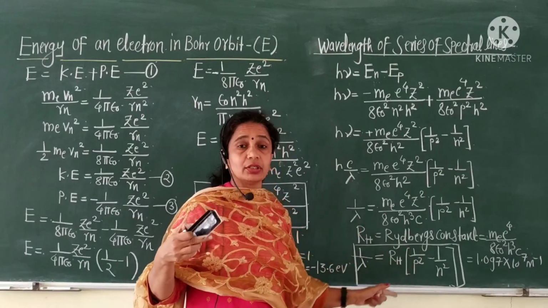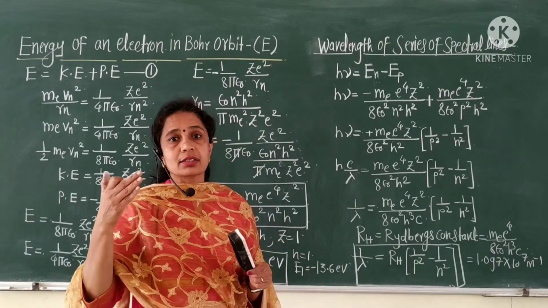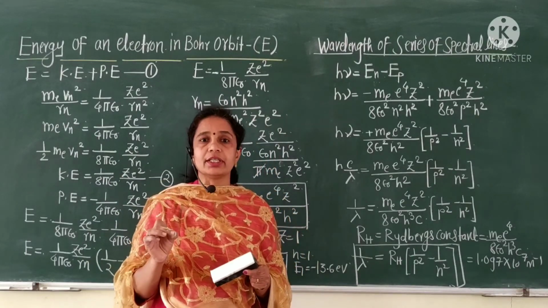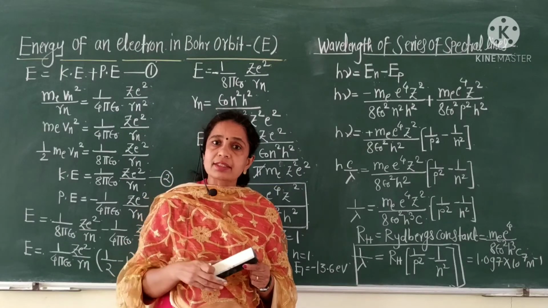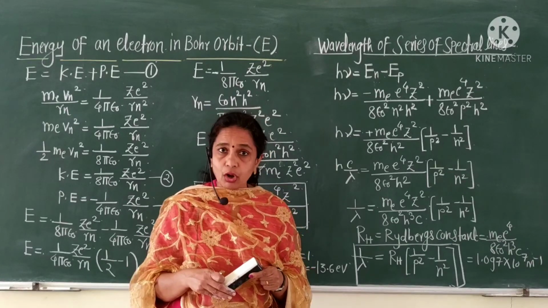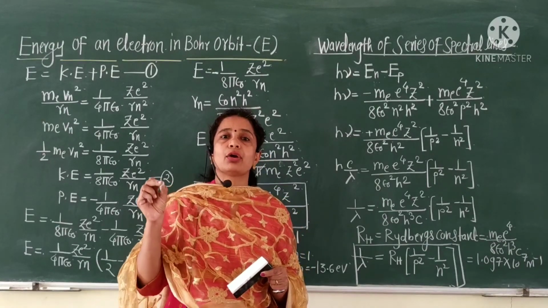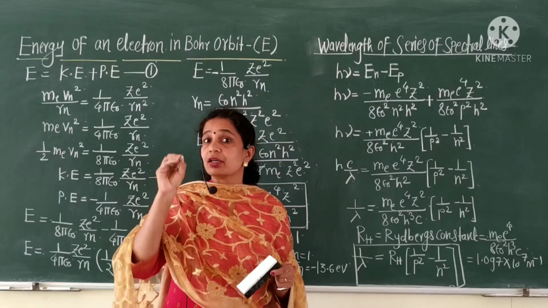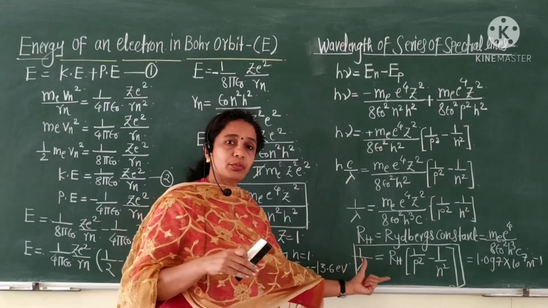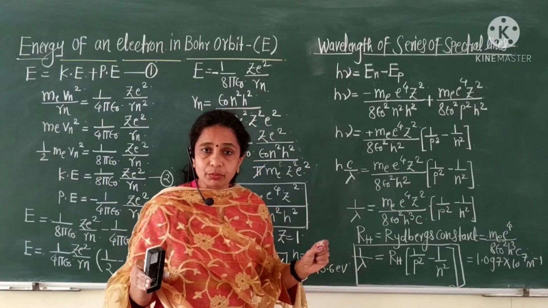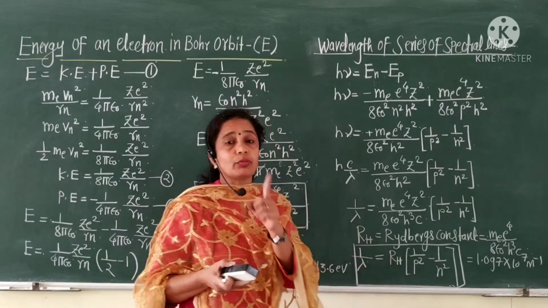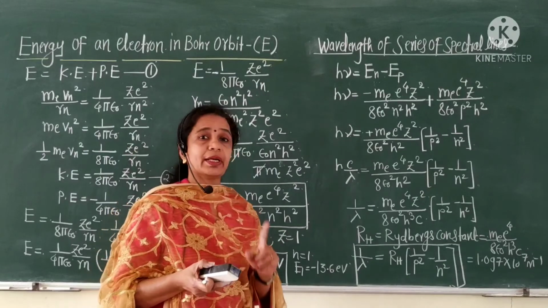From this equation, we can say that the series of spectral lines in the hydrogen atom originates due to the transition of an electron from different outer orbits to a fixed inner orbit. This is the cause of the origin of spectral lines. This is the important formula for the wavelength of a series of spectral lines.